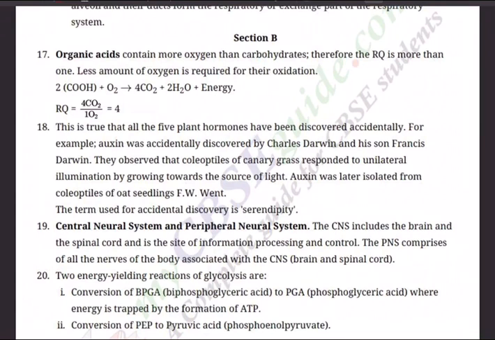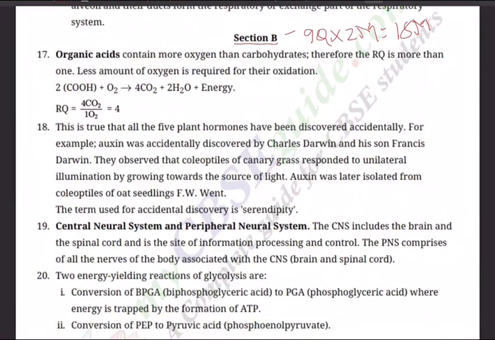Yesterday we discussed section A with answers, and in this session we are going to go for section B. As all of you know, section B has 9 questions and each question carries 2 marks, so totally there will be 18 marks weightage for section B. With that in our mind, we go straight to the questions.